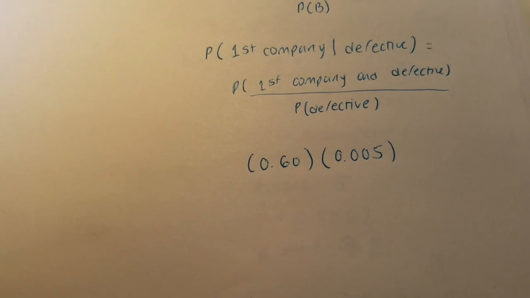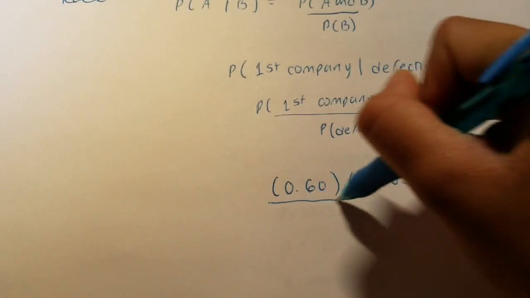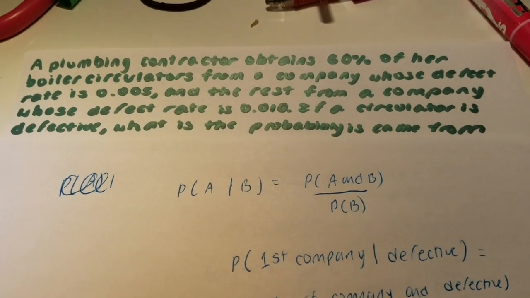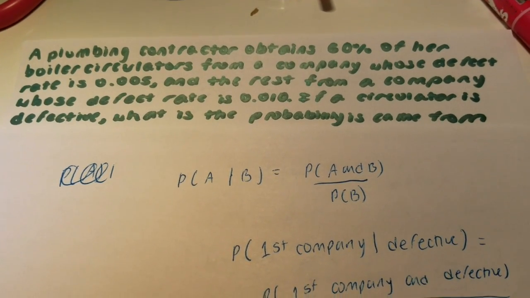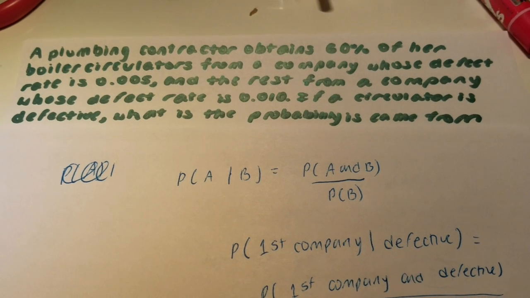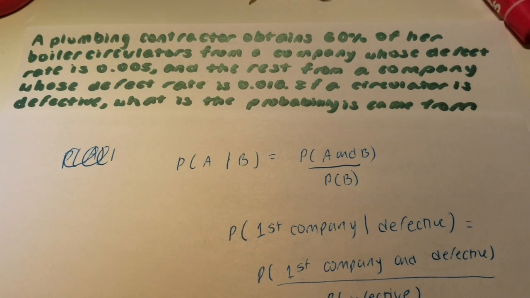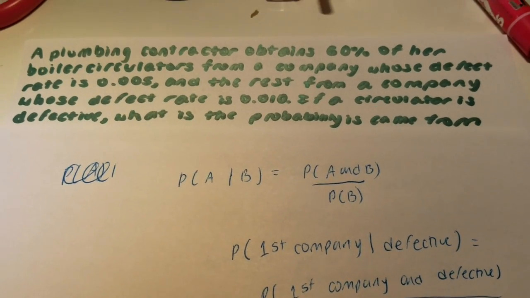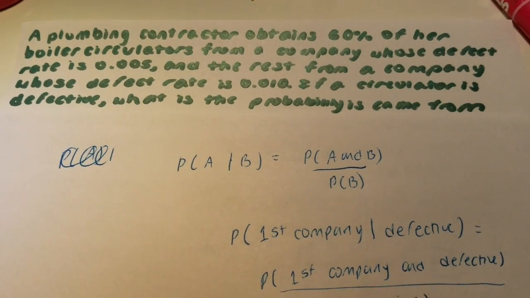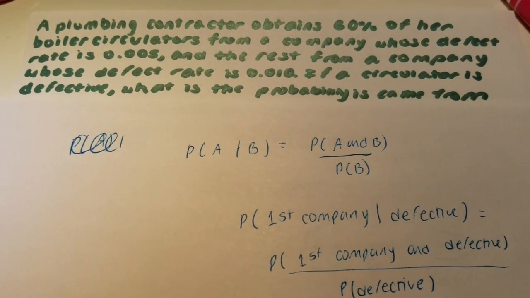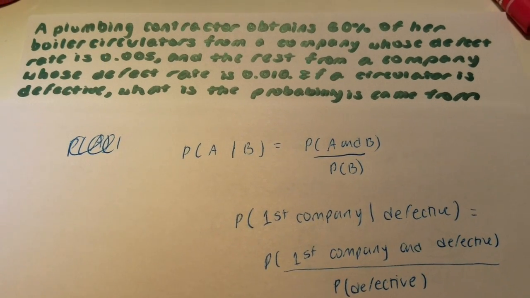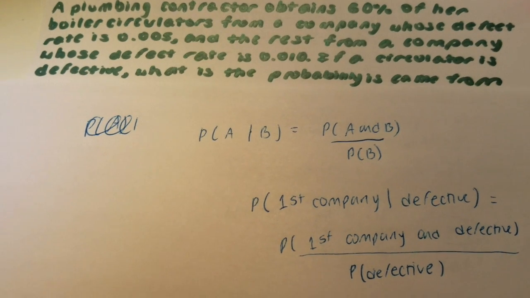So now you must find the probability of the circulator being defective. So within the problem, they give you one company having a defect rate of 0.005, 60% of the boiler circulators bought, and they also tell you that the rest bought is from a company whose defect rate is 0.010. So that gives you separate defect rates.